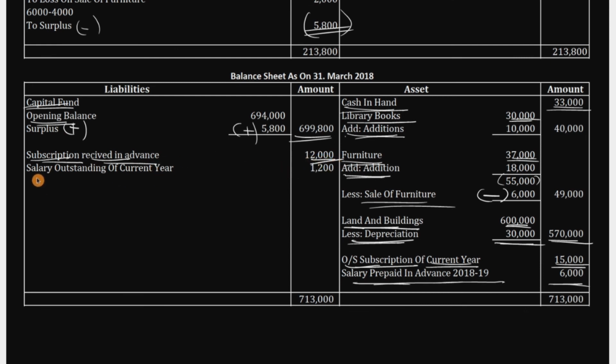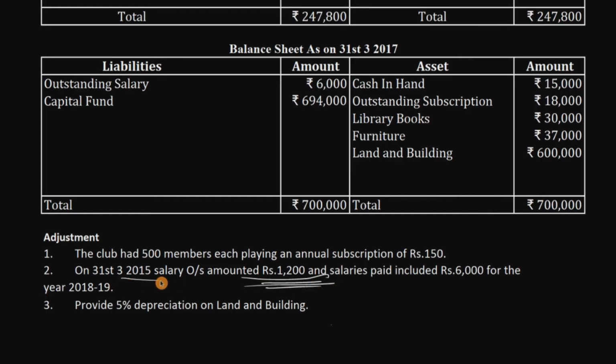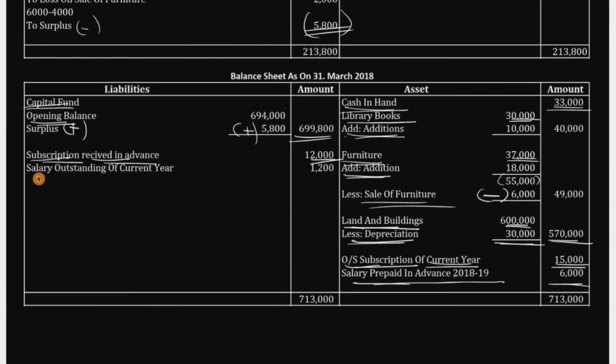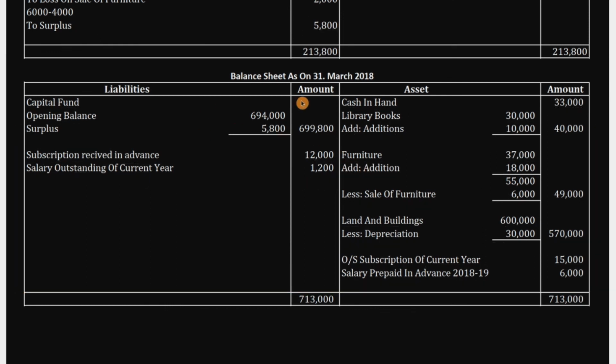Okay, next, that's in adjustment part. So outstanding amount rupees 1,200, outstanding salary. So write outstanding salary of current year 1,200. I'll delete all this because it's creating mess again. Okay, now we just finished all the items. Now it's time to sum up the items to calculate whether it will tally or not. Yes, obviously it will tally for something like 13,000 both sides.